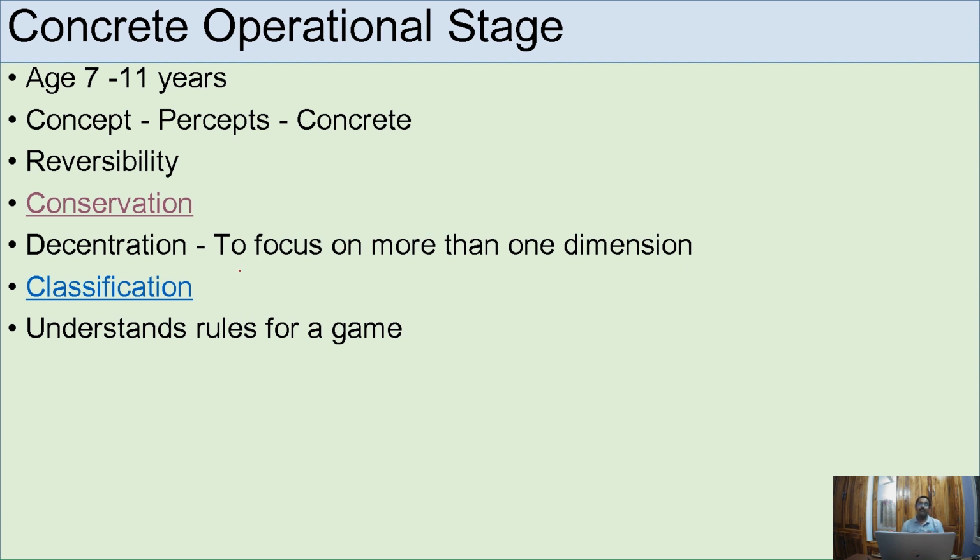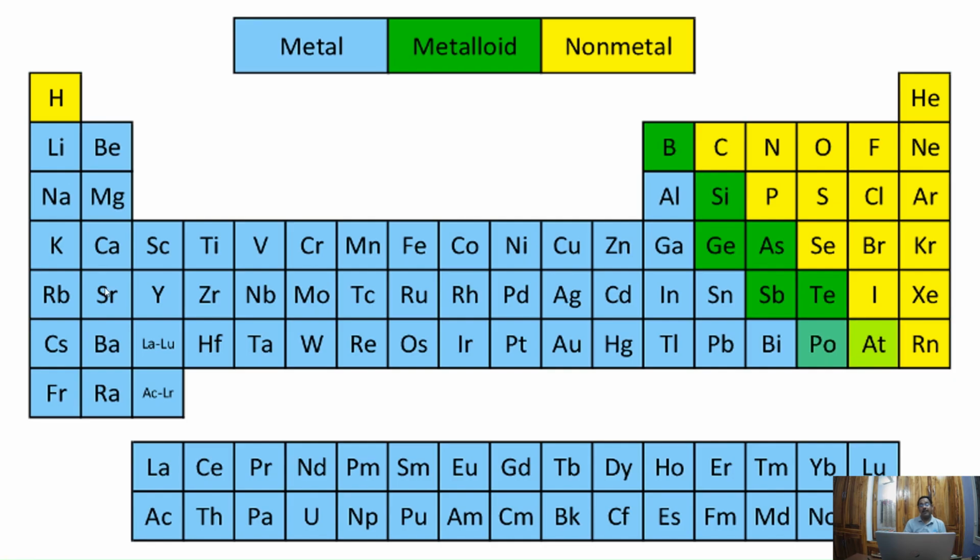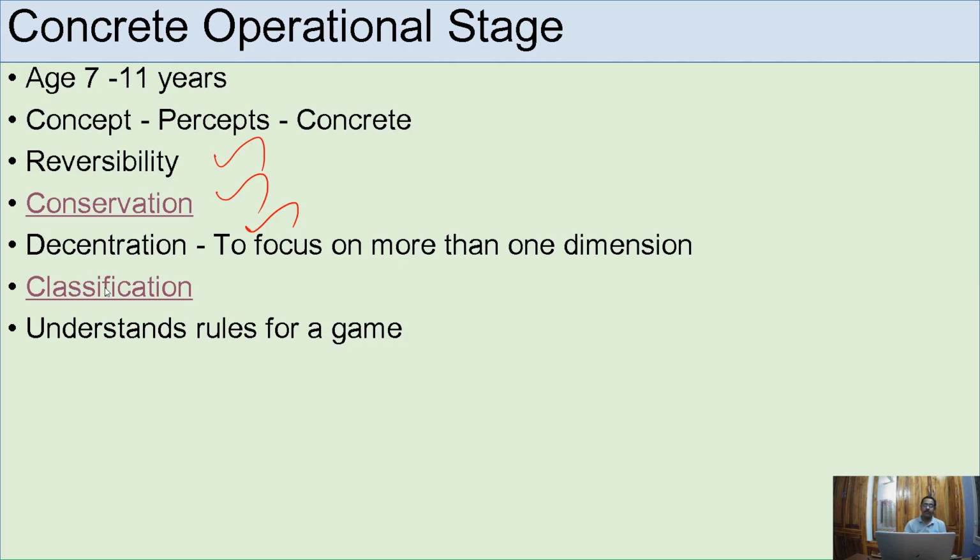Again, decentration will be formed, to focus on more than one dimension. This also will be formed. Reversibility is there, conservation is there. So they can classify things. If you give them, they can classify the things like this: this one is metal, the other one is non-metal, the other one is metalloid. So these things they can do.